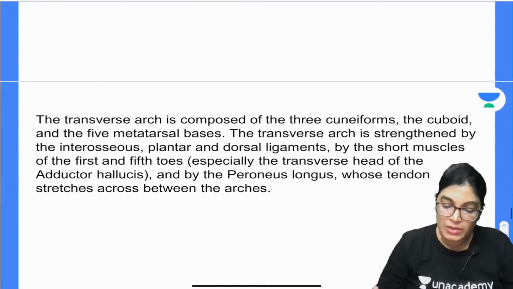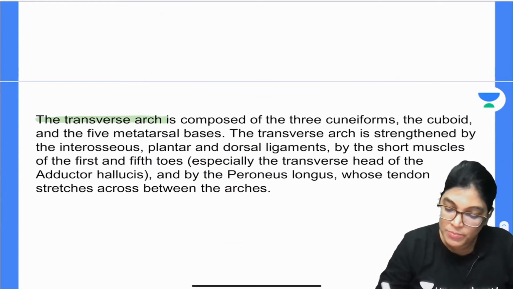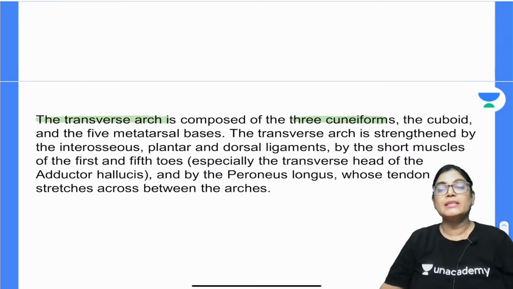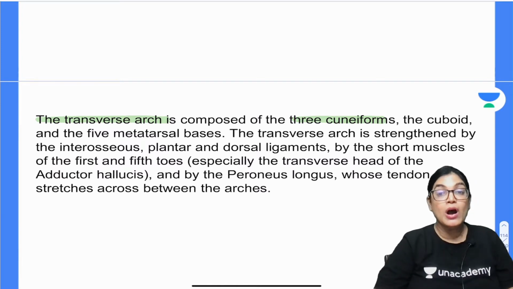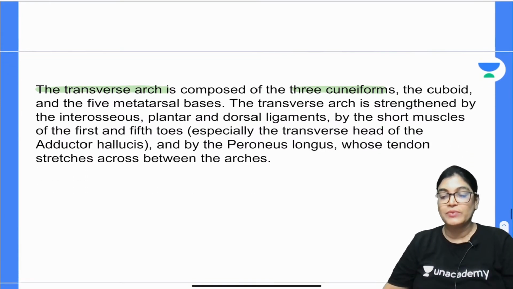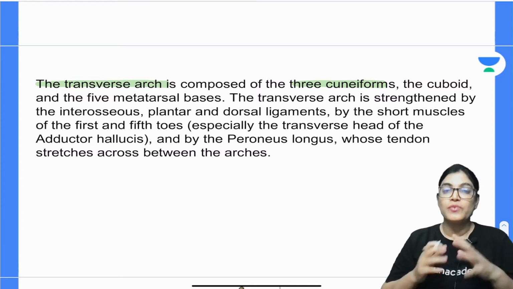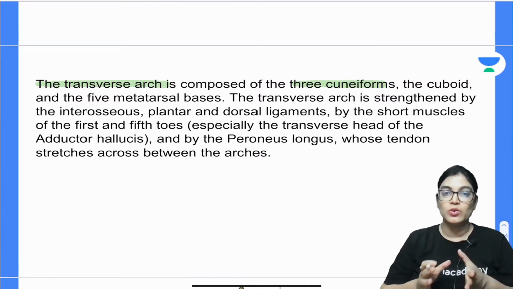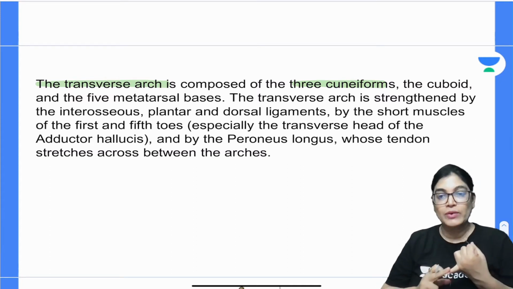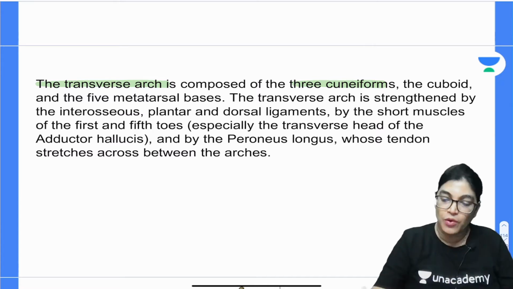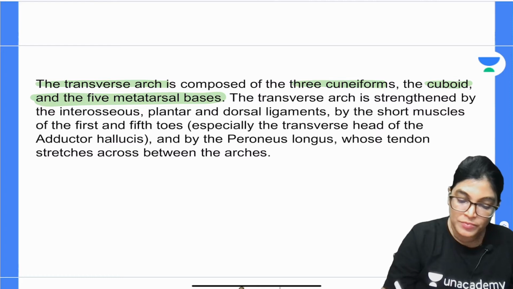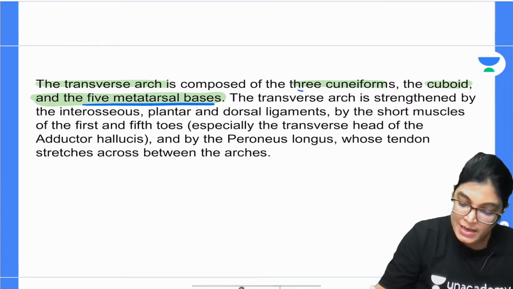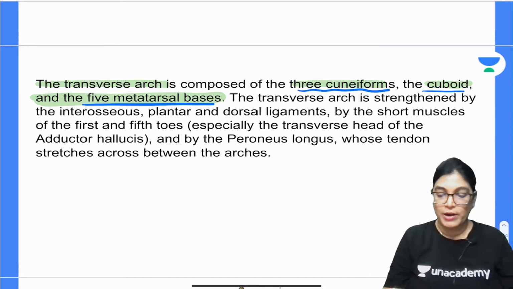So transverse arch, as we know, is composed of 3 cuneiforms. Please all of you note down the bones which form the transverse arch. In a previous session we included the MCQ about medial and lateral longitudinal arch, and we discussed the bones forming that. So when I am talking about transverse arch, please note down it is formed by the 3 cuneiforms, medial, lateral, intermediate cuneiform, the cuboid bone and the bases of the 5 metatarsal bones. What is it? Bases of 5 metatarsals, the 3 cuneiforms and the cuboid bone.